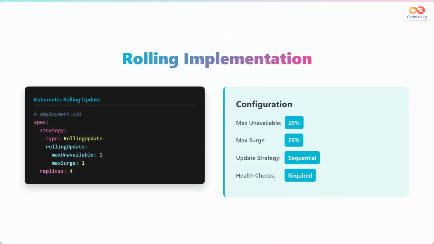Let's examine rolling deployment implementation, focusing on Kubernetes rolling updates. The configuration specifies parameters such as max unavailable and max surge to control the update process. Key configuration aspects include setting the maximum number of unavailable instances, the maximum surge of new instances, the update strategy, and ensuring health checks are required.